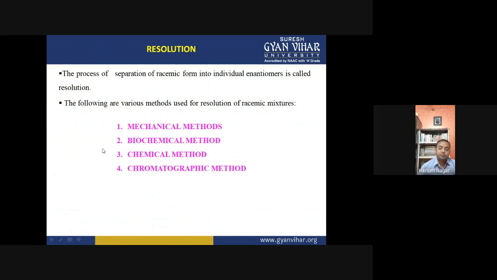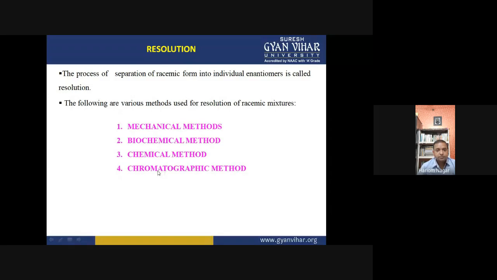In the biochemical method, we can separate the enantiomers by an enzymatic consumption method, where enzymes consume one enantiomer but not the other. So these can be separated, but in this case one enantiomer is consumed and destroyed from its original state. The third is the chemical method. In the chemical method, we react the enantiomers with another moiety, convert them into diastereomers, and separate them.